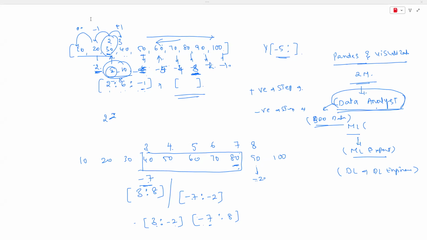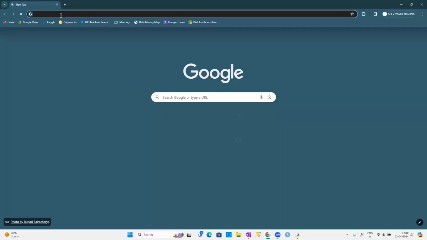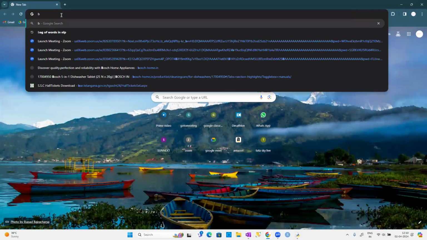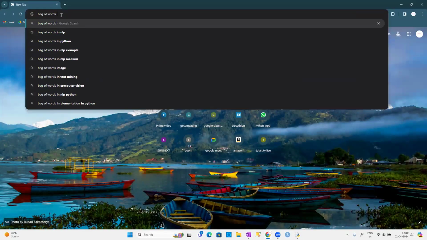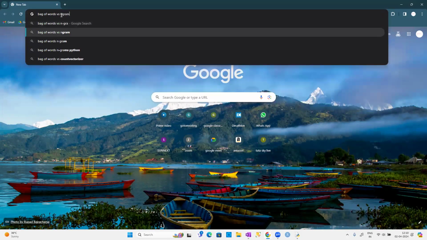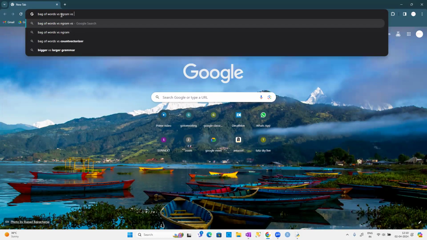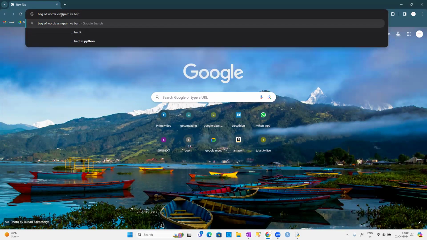So obviously you have to get some upgrades and updates, just like in software development, where it's not a technology but the methodologies get updated. Just to give you an idea, in NLP we used to use bag of words. That is a methodology. After bag of words, we got n-gram representations. After n-gram representations, now we have something called BERT models.